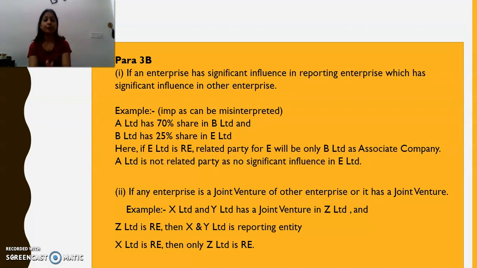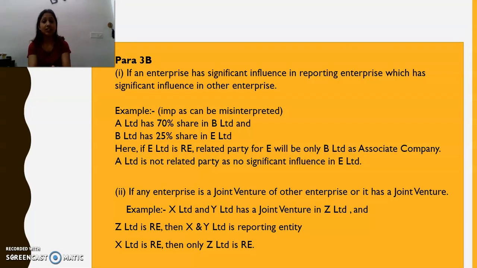Now we will move on to paragraph 3b. Paragraph 3b's first point says: if an enterprise has significant influence in the reporting enterprise, which has significant influence in another enterprise. So we'll see an example for this.